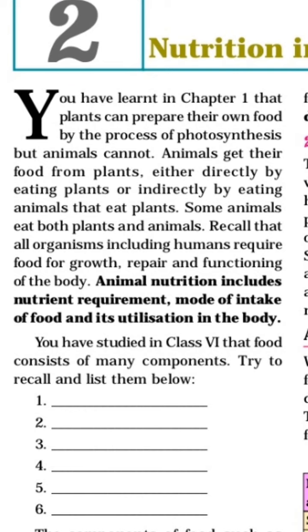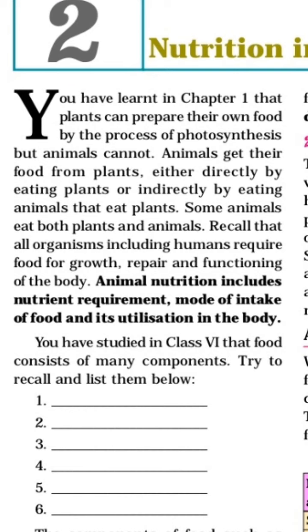In the first chapter, one line is mentioned: animals directly or indirectly depend upon plants. Because animals either get their food directly from plants, or they eat plant-eating animals, and from that they get their nutrients. Some animals eat both plants and animals.